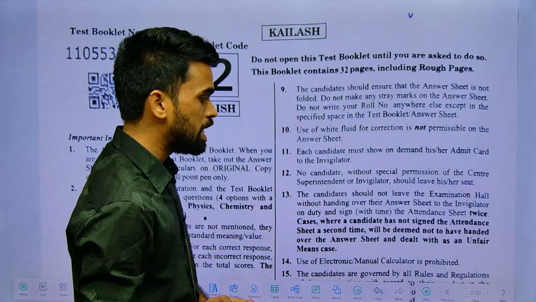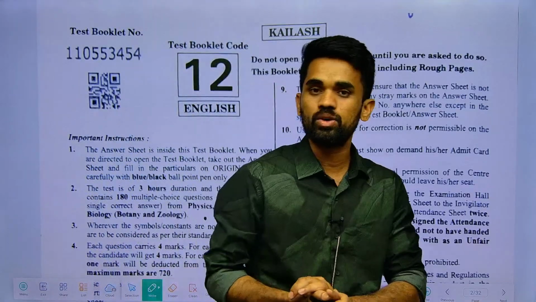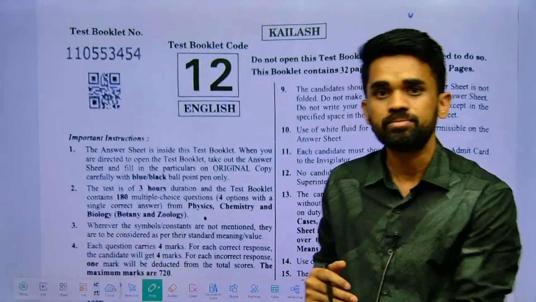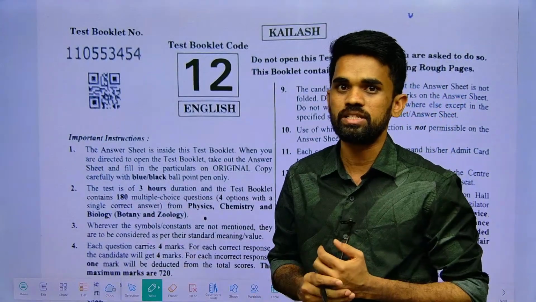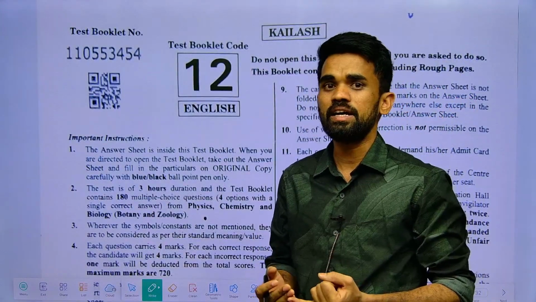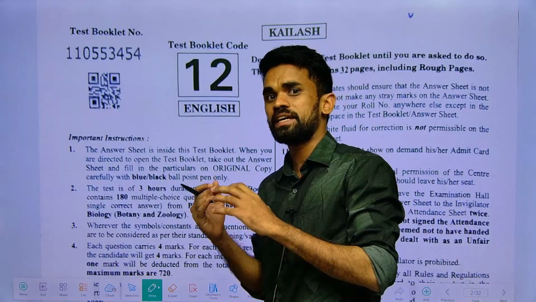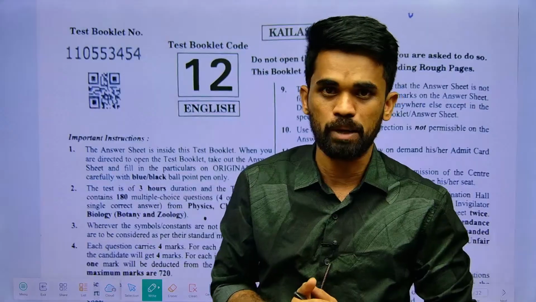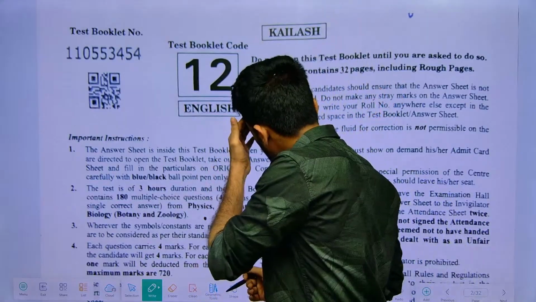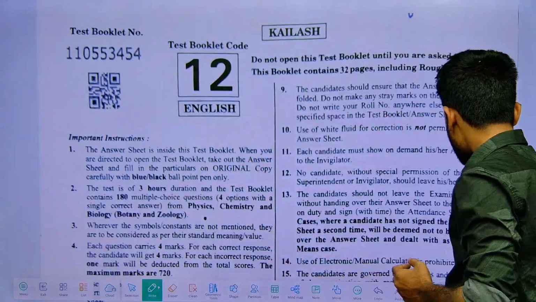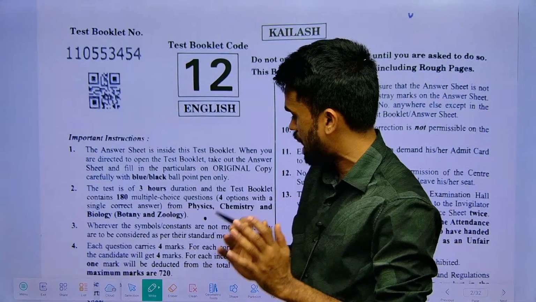Definitely this year we will see a very huge increment in the cutoff, but last year the paper was difficult and the cutoff also decreased. This year we will again see the same as the 2024 paper.